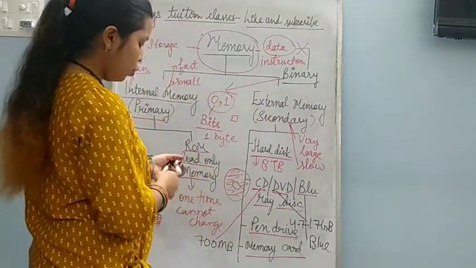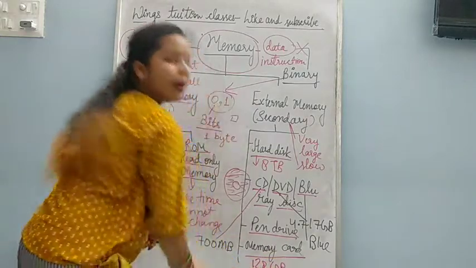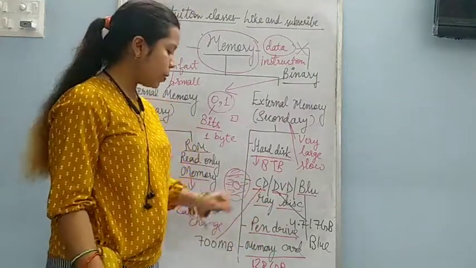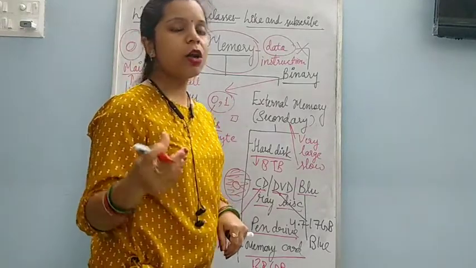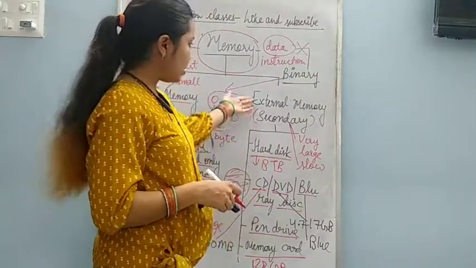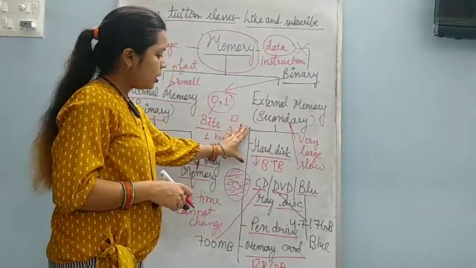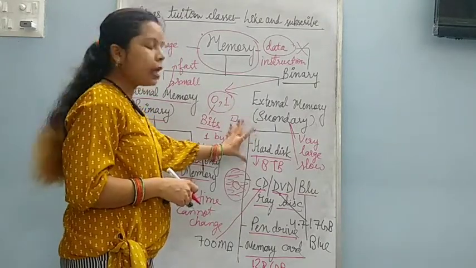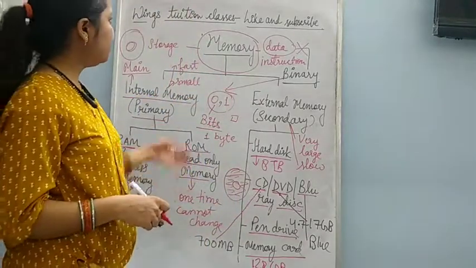And nowadays up to 128 GB of memory card you can buy. 128 GB memory cards are available in the market. So these memory cards are small memory devices which are used in the mobile phone, or you can see in the digital camera also. So these are all secondary storage devices of the computer. Means these are external. You can buy and attach them to your computer. So this was all about memory of the computer.